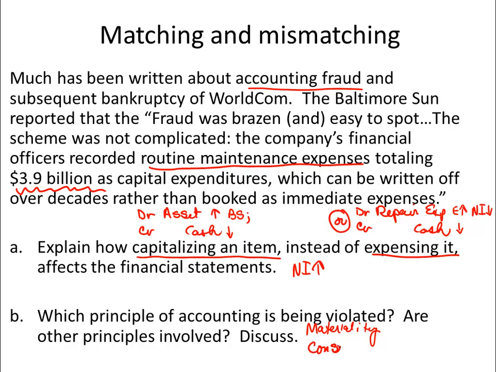Conservatism, which says you recognize your losses early. So in this case, notice we were putting it off as long as possible by keeping them on the balance sheet. We also violated matching, which says that we recognize all costs that it took to generate that revenue against the revenue of that period, and notice instead we were keeping it as assets.